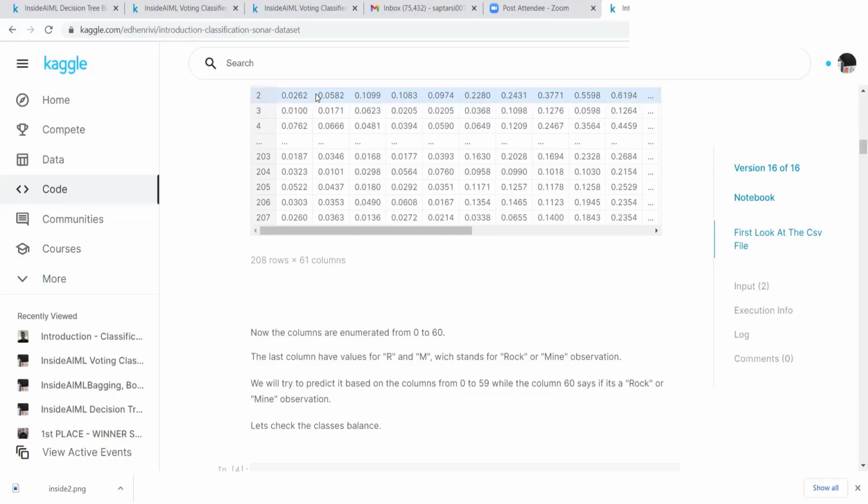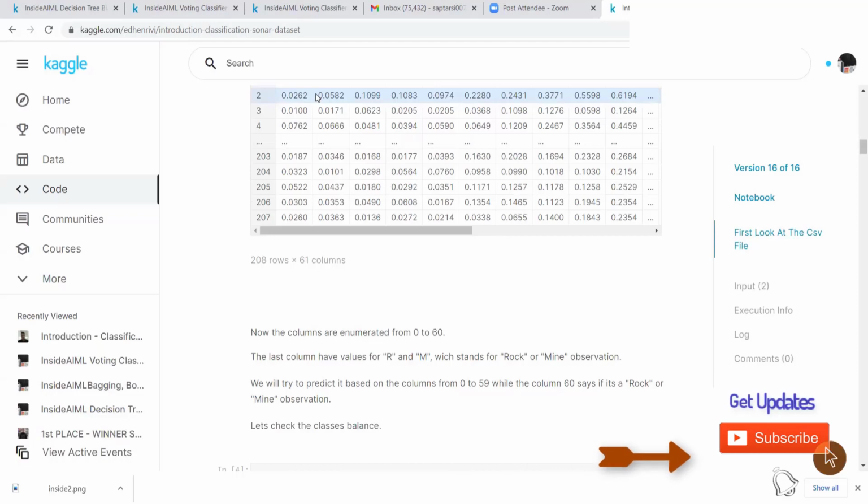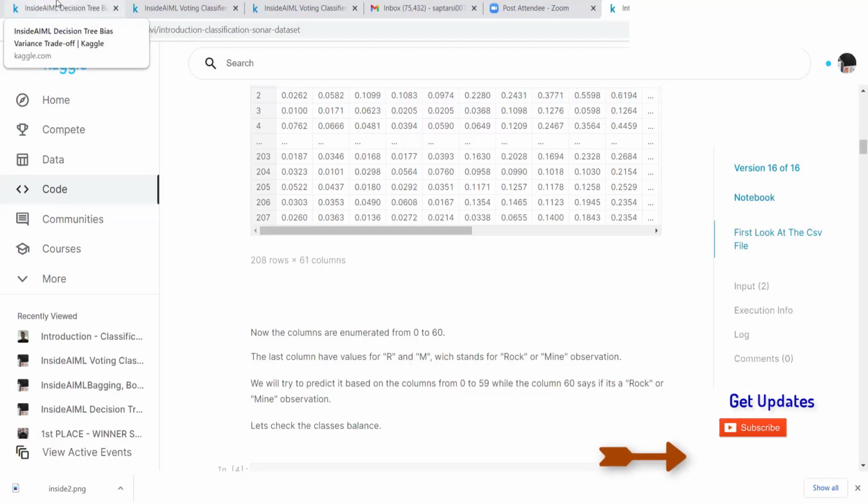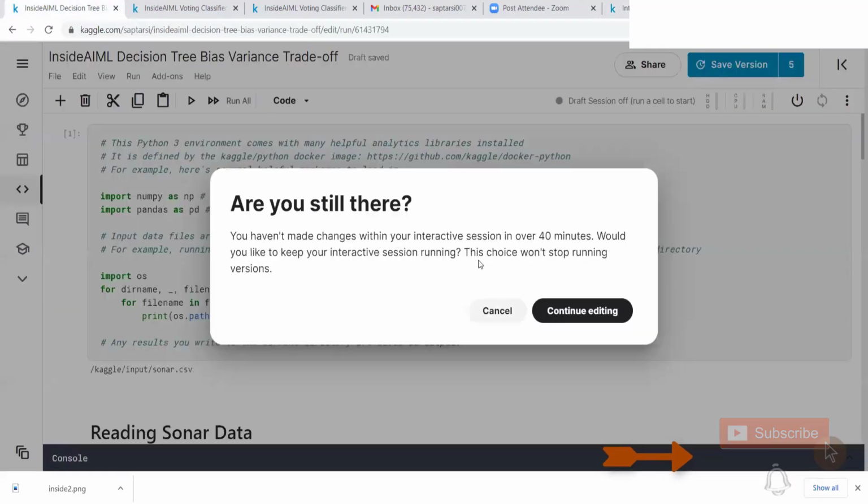So what you want to do is, if you are now given a sonar reflected data or characteristics of the data, you can tell whether it was a rock or a metal, a rock or a mine. So that's the data set we are going to use. Now let's come back to our notebook.